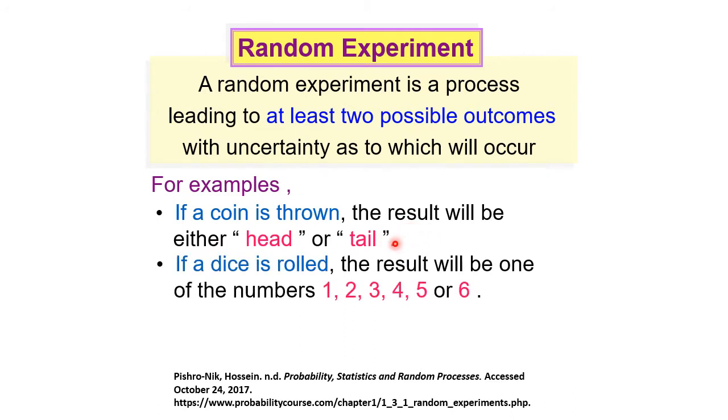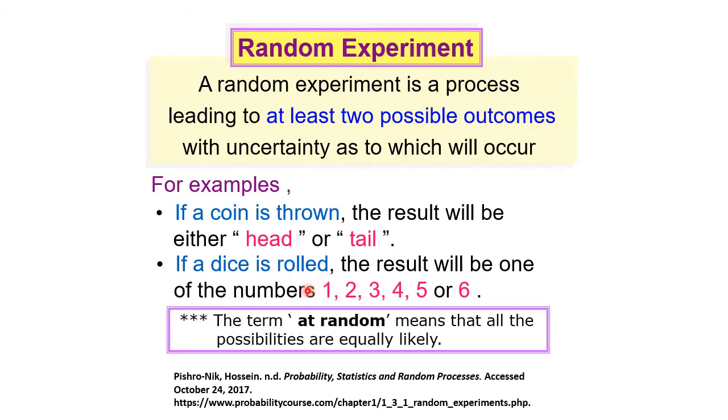Or if we roll a dice, or some say a die for the single dice, dice or die refers to the same thing. For the outcome, we have 6 sides, so the number on each side can be 1, 2 until 6. So this is a random experiment, that is, the highlighted blue one: the coin is thrown or the dice is thrown.